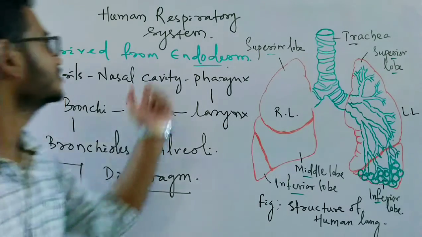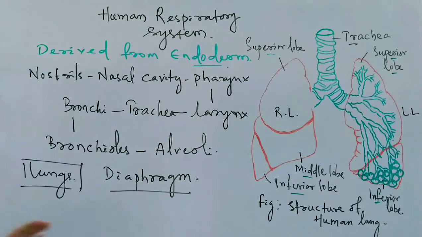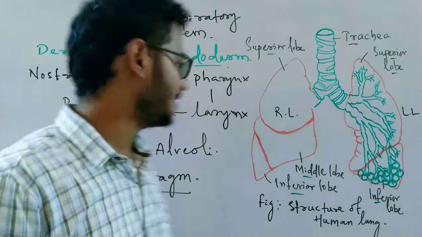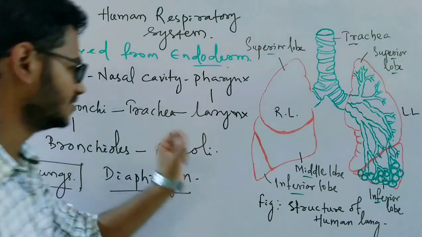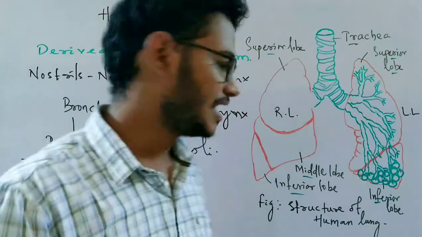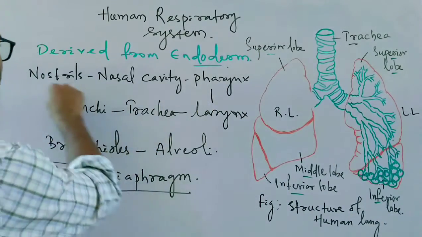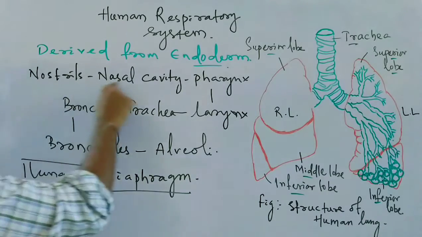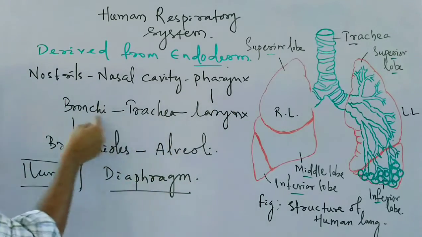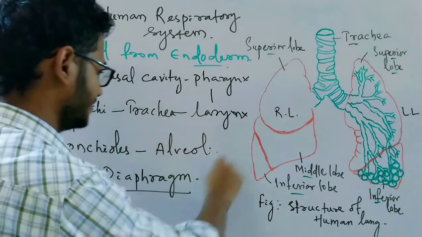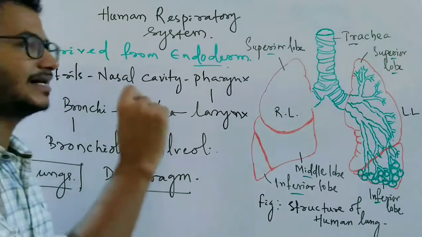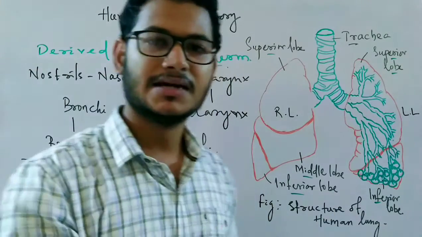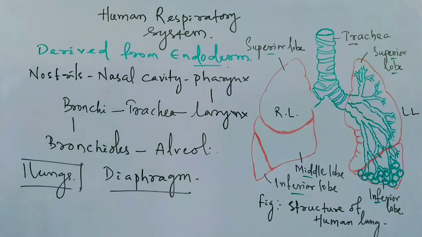What are the different parts of the human respiratory system? Starting from the nostril, the external opening of the nasal chamber, up to the alveoli, the innermost part of the lungs, which is present at the last part of the lungs. Air travels this way from the nostril, through the nasal cavity, pharynx, then larynx, trachea, bronchi, bronchioles, and finally reaches the alveoli. Clear? So this is the way through which the atmospheric air travels in order to reach the alveoli.